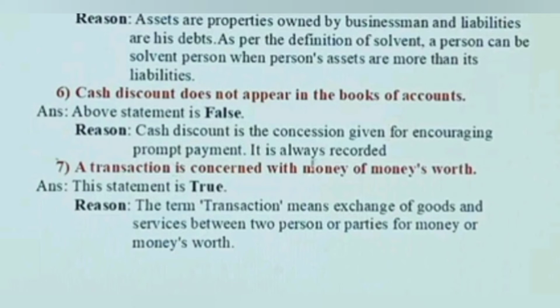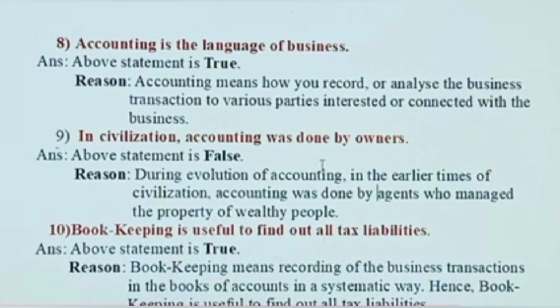Sixth, cash discount does not appear in the books of account. Answer: the statement is false. Cash discount is a concession given for encouraging prompt payment. It is always recorded. Seventh, a transaction is considered with money or money's worth. Answer: this statement is true. Reason: the term transaction means exchange of goods and services between two persons or parties for money or money's worth.